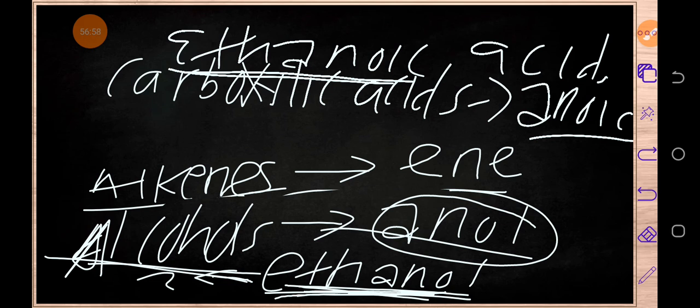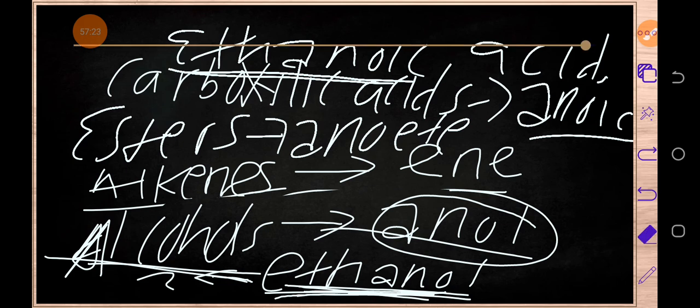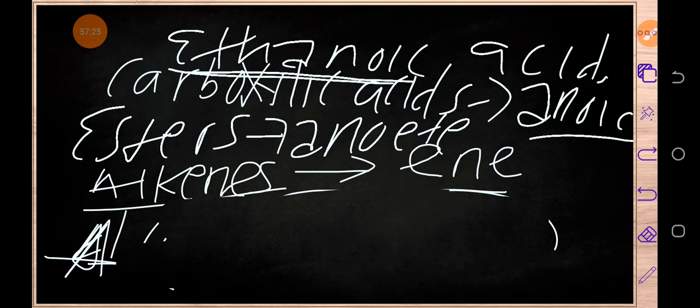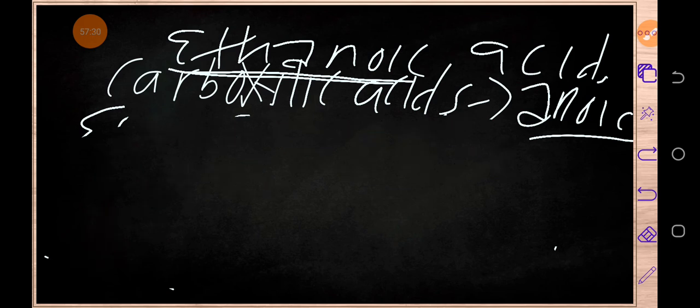When we talk of esters, the suffix for esters is actually what? Anoate. Ethanoate, also propanoate. We are talking about what? We are talking about esters. Alright, so this is how we normally write the names.